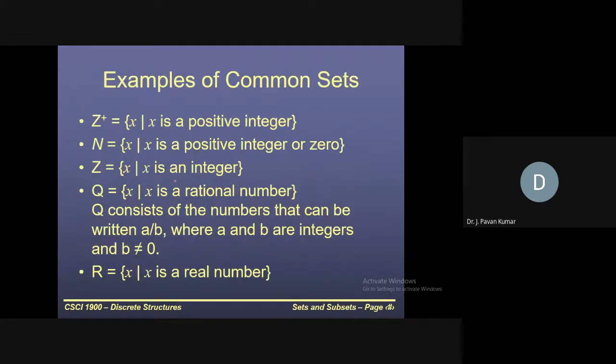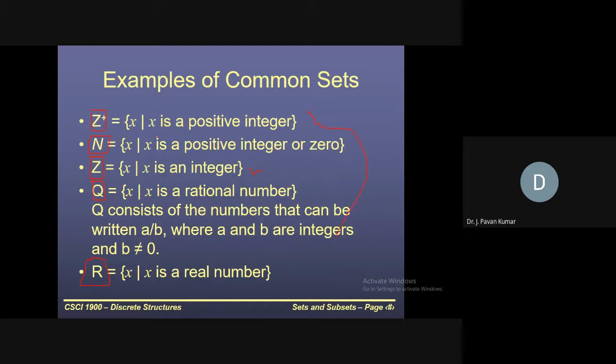There are several well-known examples. Of course, you might be knowing Z+ is to denote positive integers. N is to indicate natural numbers, which include 0 as well. Next, capital Z, as we have seen, is nothing but integers, which includes both the positive and negative integers. Q is to denote rational numbers. Like that, capital R is to denote real numbers. Our concentration is not actually on these symbols, about these sets.